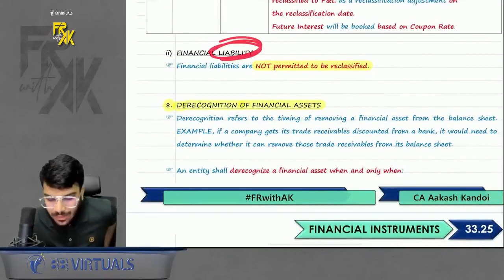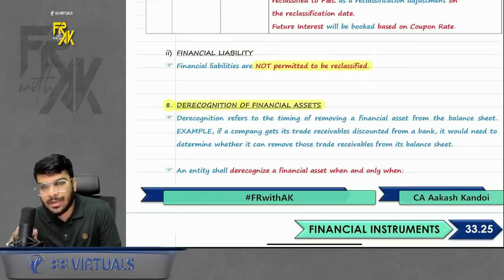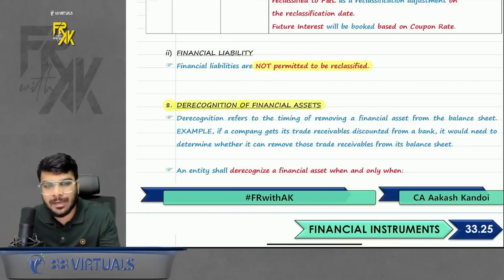Anyways, what about financial liability? Reclassification in case of financial liability is not permitted. Why? Arey baba, in case of financial liability already we have only one method, ACM. In few cases we might use FVTPL, but in most of the cases we have only ACM, right?